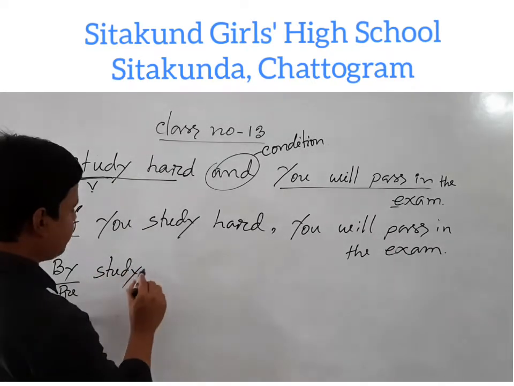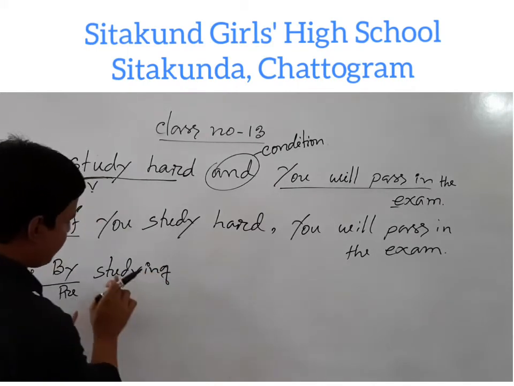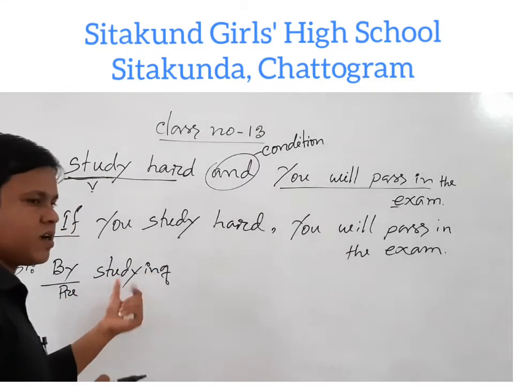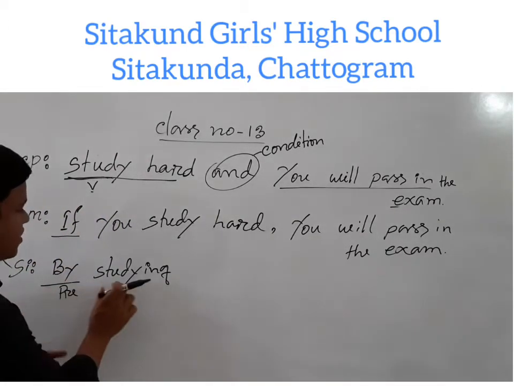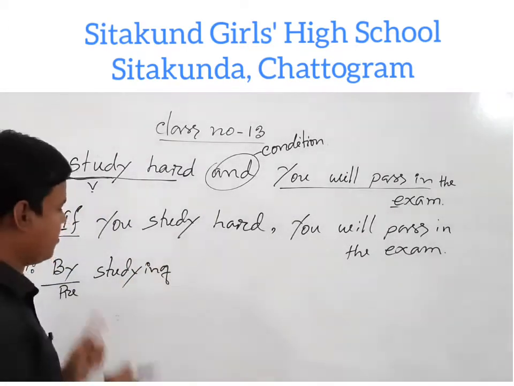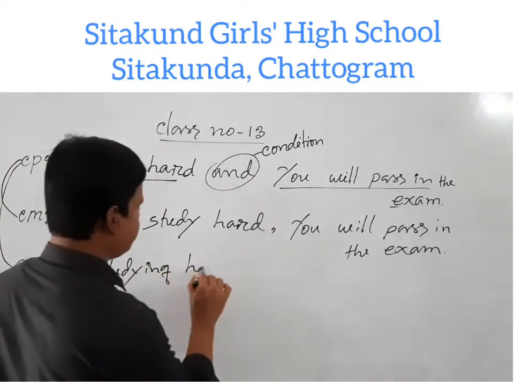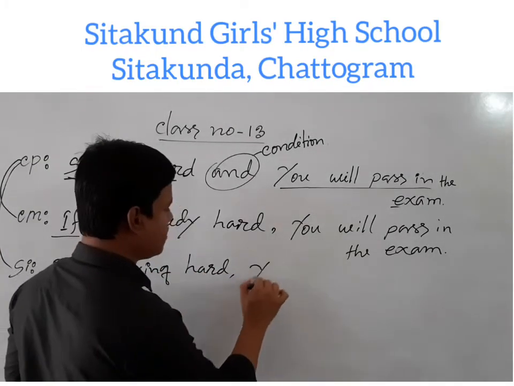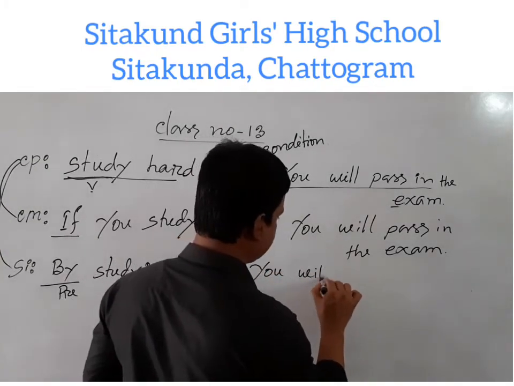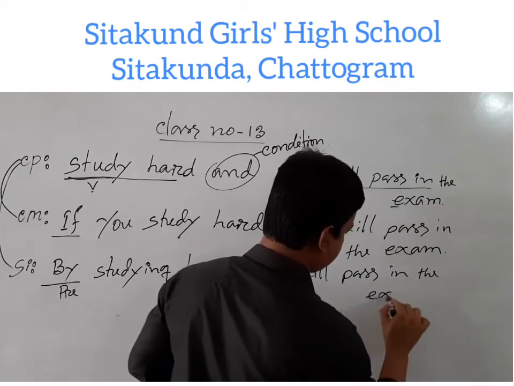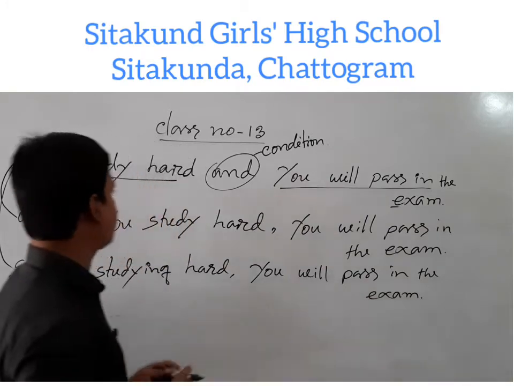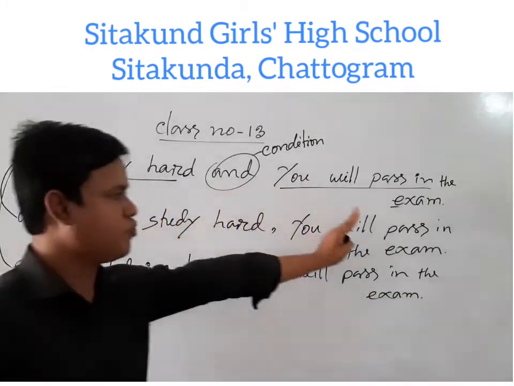If we add ing to the present form, then the word studying is the present participle. After a preposition, the verb will be present participle. By studying hard, you will pass in the exam.